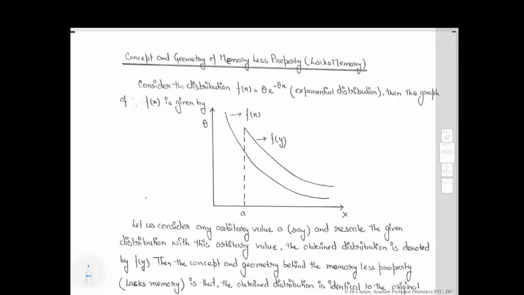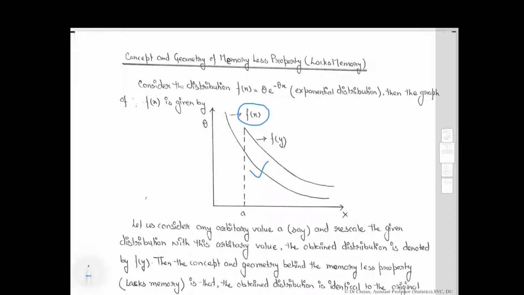Now, another concept in the exponential distribution is the memoryless property. If we have a function f(x), here in this case equal to theta times e raised to the power minus theta x, which is the PDF of the exponential distribution, and we plot f(x), then it will look like this.